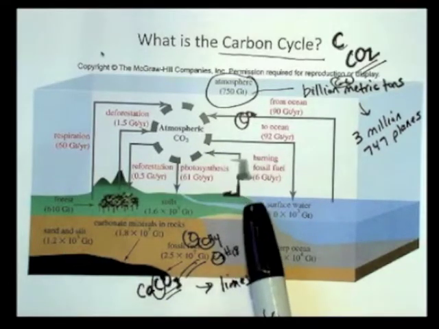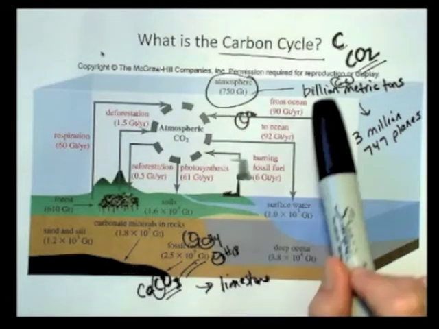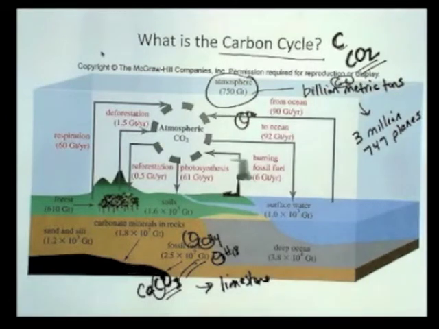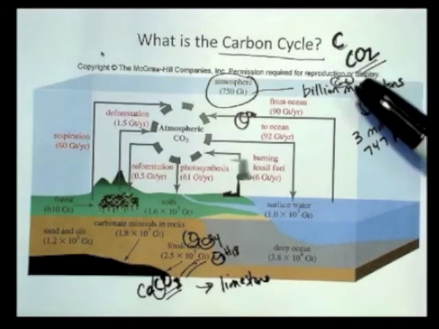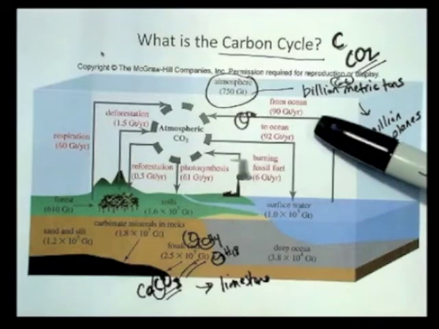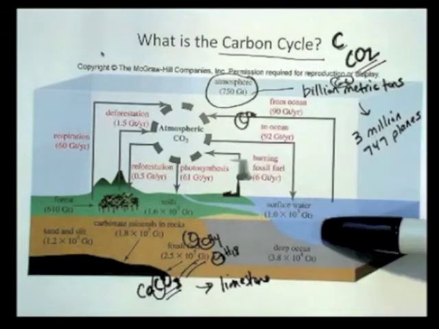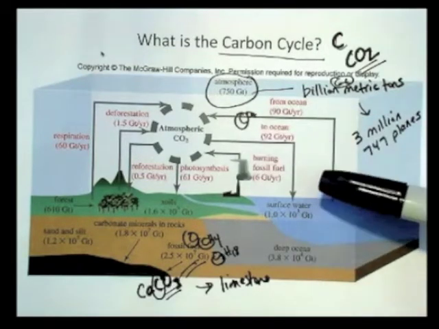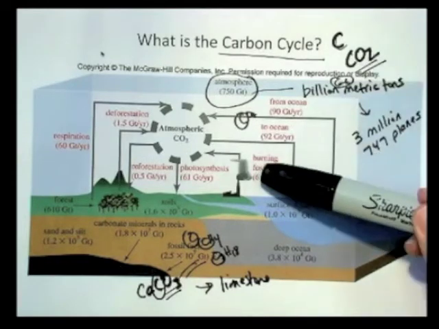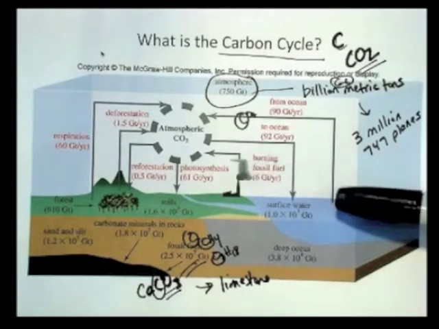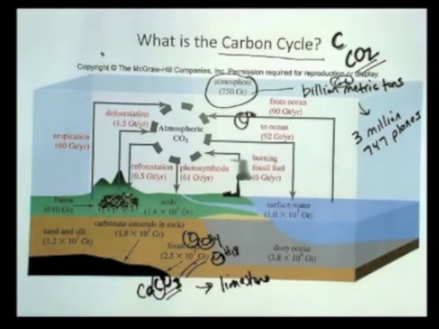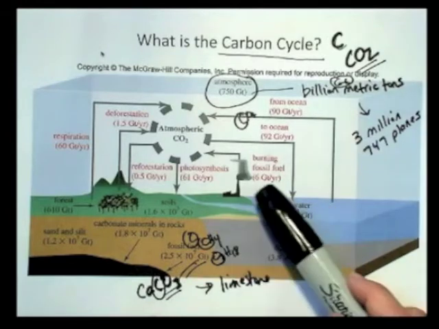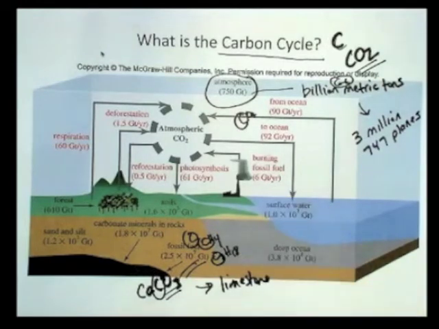So part of understanding the contribution to this concept that we're building up to, which is climate change, is we know that carbon dioxide can absorb infrared radiation and emit the infrared radiation and serve to warm the atmosphere and the surface of the earth. So the question is, can this relatively small amount compared to the 90 gigatons that's being emitted from the oceans really affect the average global temperature? So we have to start looking at this more quantitatively, looking at these carbon dioxide emissions.